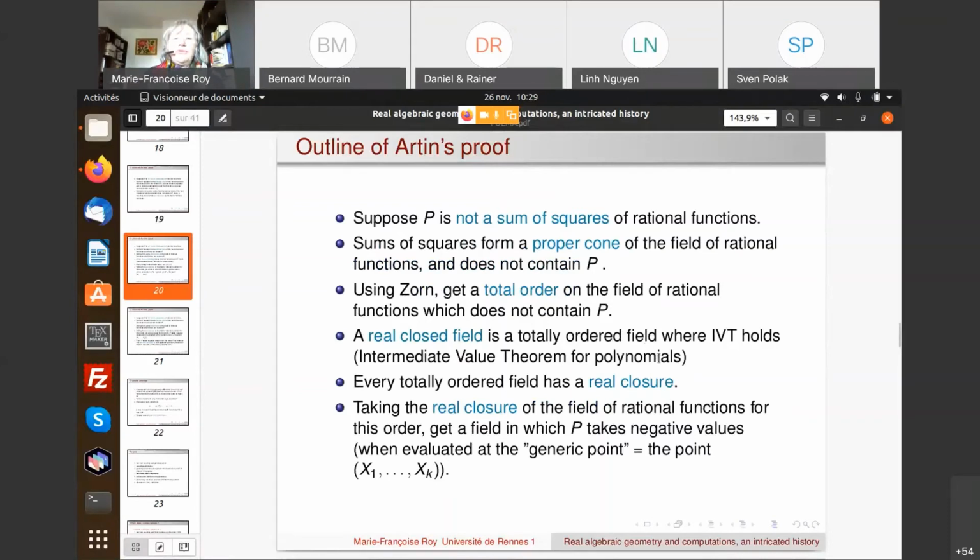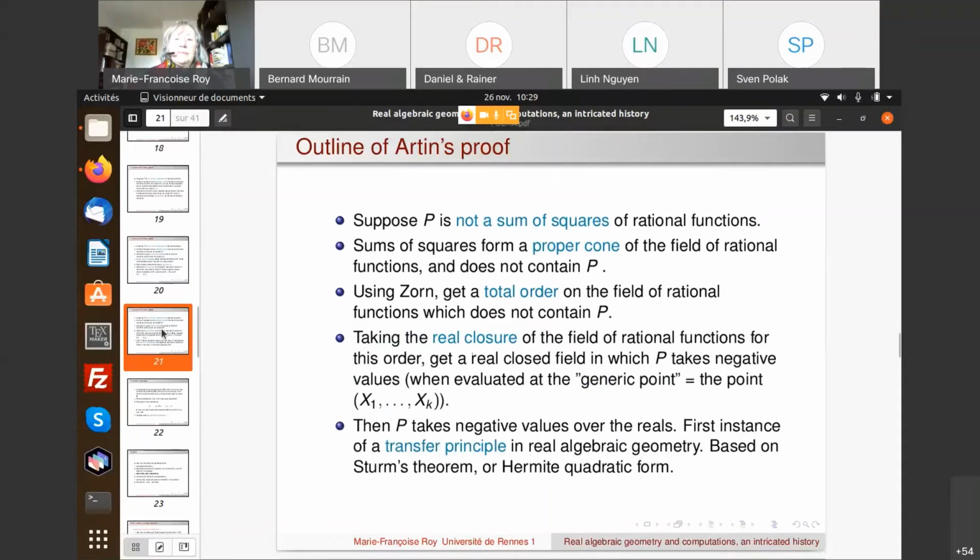So as I told you, a real closed field, I just repeat the definition I gave you at the beginning: the intermediate value theorem for polynomials holds. And we can prove that every totally ordered field has a real closure. Then, taking the real closure of the field of rational functions, we get a field in which P takes negative values. We just evaluate P at the generic point, which is the point x1, ..., xk.